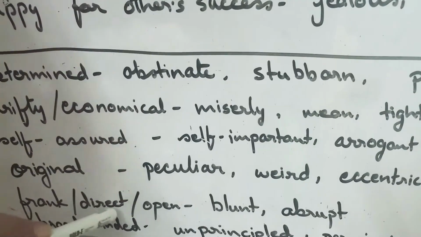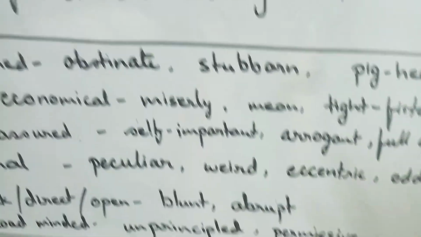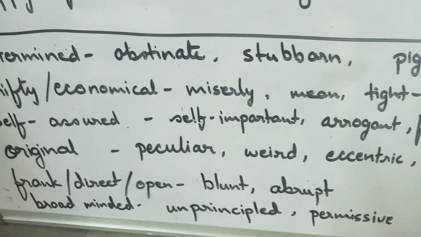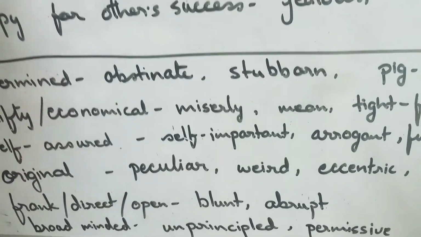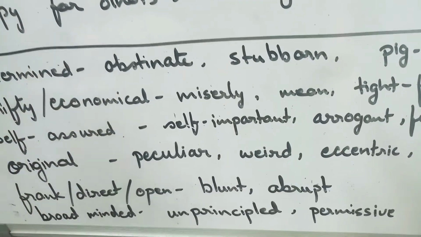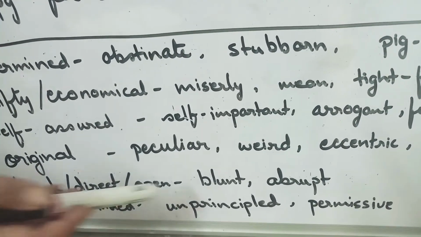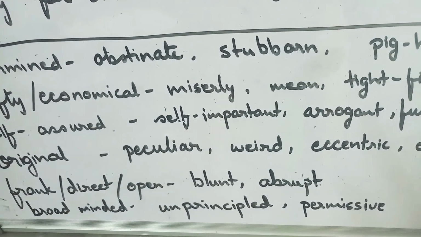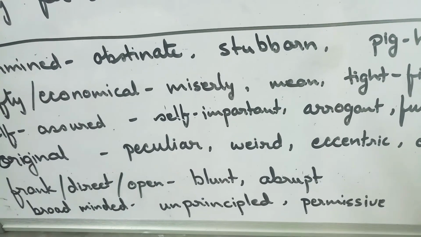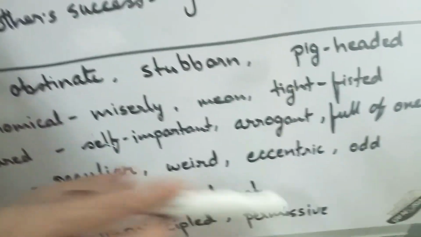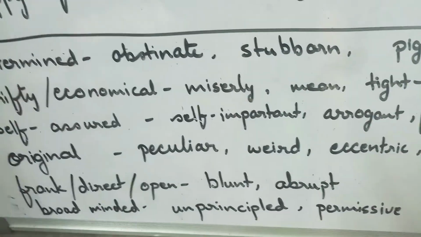Frank and direct or open: someone who is very frank, you just ask for his view, he will tell you the correct thing, whether you are right or wrong, whether it is positive or negative, because he is very open and very frank. But that frankness and interruption could be taken as blunt or abrupt also. You need to give your view, and whether that suits the situation or not, you give it in the exact manner. That could be blunt also.